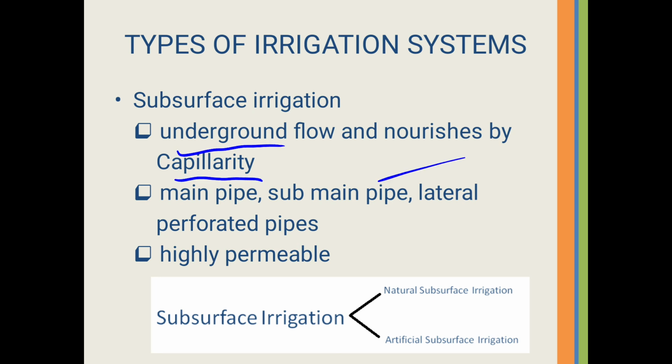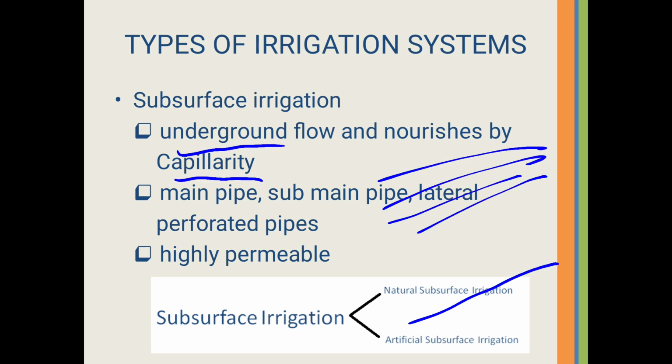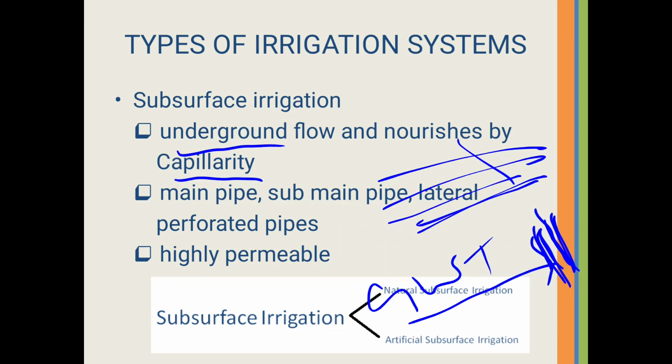Capillarity is that here this is our soil and this is our ground water table storage, and from here water, through the process of capillary, will irrigate this land, irrigate these crops, the roots of these crops. So this is vertical movement by capillary.